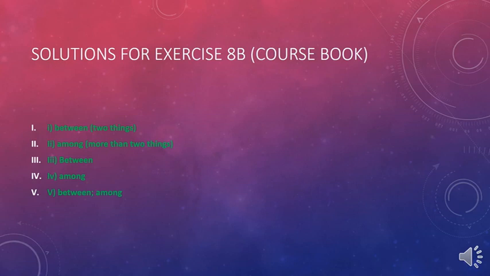Number 3, dash you and me, so between you and me, because we're two only. The teacher told the students that they could talk among themselves. Why? Because the students are not two, there are more than two. Last one, there is not much difference between the alternative suggestions, but I think there should be a vote among the club members. The club members are a lot, that's why we chose among, while for the first one, two suggestions we have, that's why we chose between.